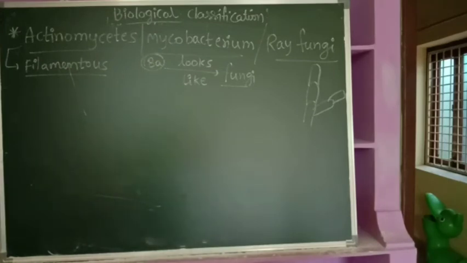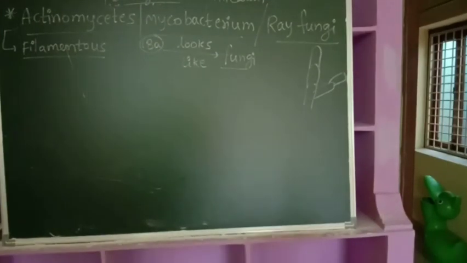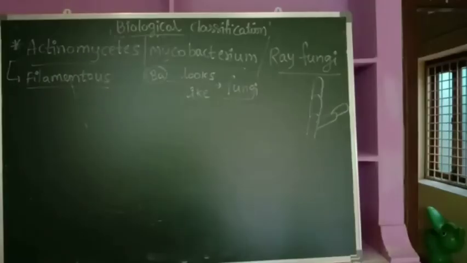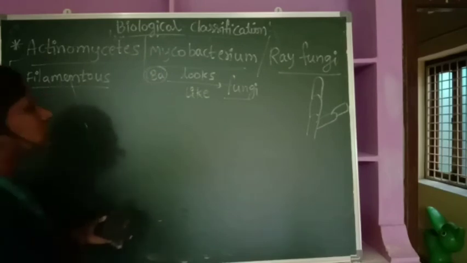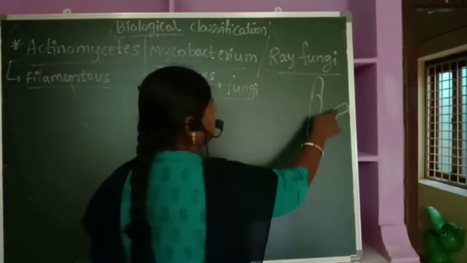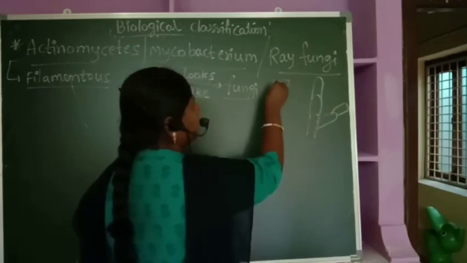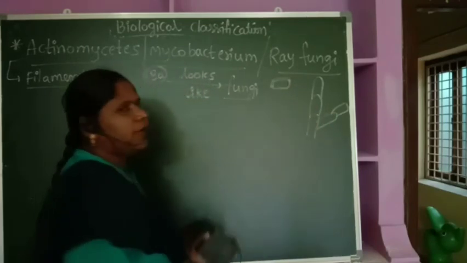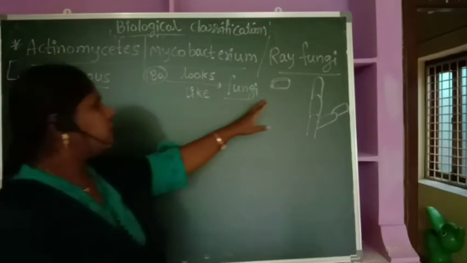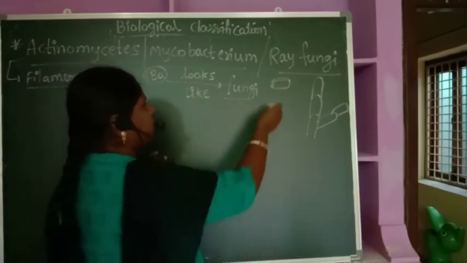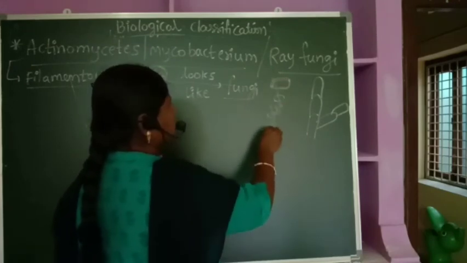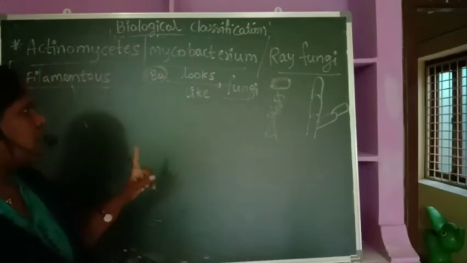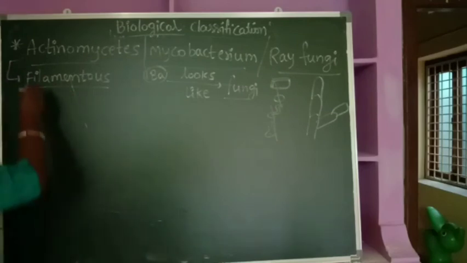So when you look at Actinomycetes, it is filamentous. Generally bacteria will be like this, either rod shape, or coccal shape, or spirillum, or comma shape. But there is one particular bacterium which is filamentous. Very, very important.